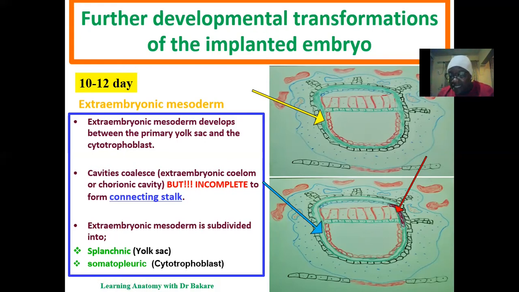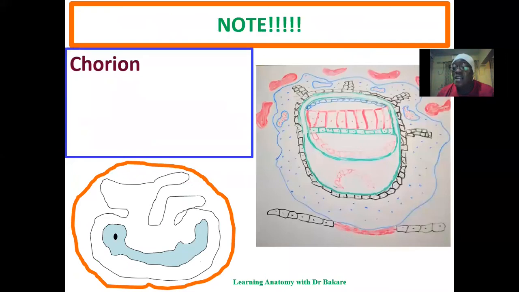We have a layer that is connected to the primary yolk sac, and another outer layer that is connected to the syncytial trophoblast. The layer connected to the primary yolk sac is called the splanchnic extraembryonic mesoderm, while the outer layer connected to the syncytial trophoblast is called the somatopleuric extraembryonic mesoderm. So you can see that the creation of the cavity now divides the extraembryonic mesoderm into two layers, an inner layer and an outer layer. So let's look at the chorion.